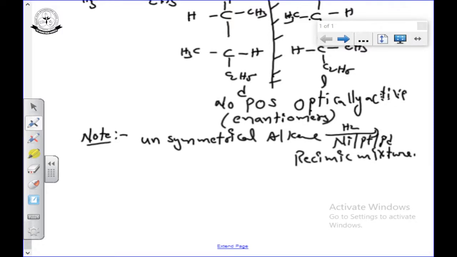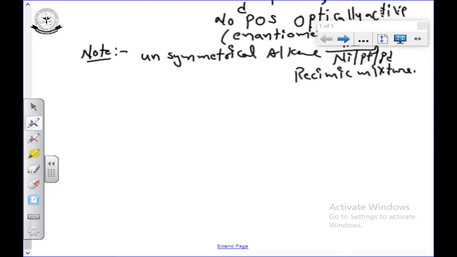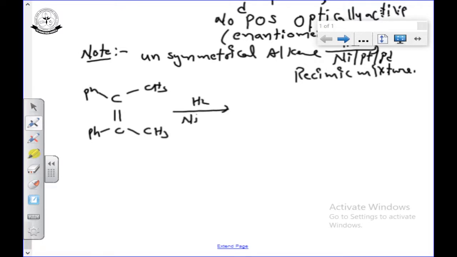See for another example, if the compound is like this, the same cis form I am taking, same hydrogenation you can do, nickel or platinum or palladium, then you can observe what is the product.